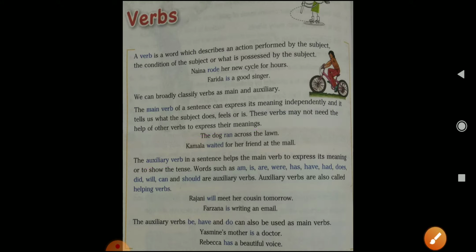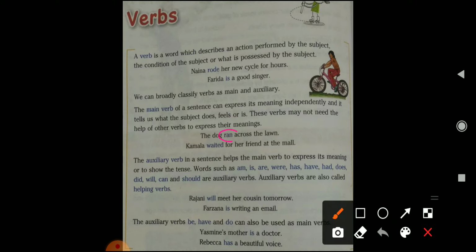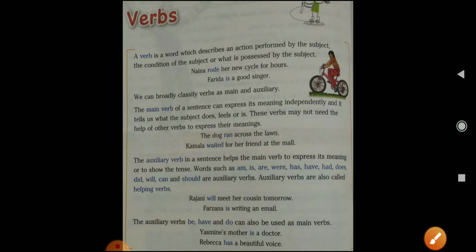For example, you can see, the dog ran across the lawn. In this, ran doesn't require any other supportive verb to complete the meaning. That ran itself completes the meaning of the sentence. Same in the second sentence: Kamala waited for her friend at the mall. Here also waited completes the meaning of the sentence. It doesn't depend on, or require, any other verb to complete the meaning. This kind of verb we call the main verb.